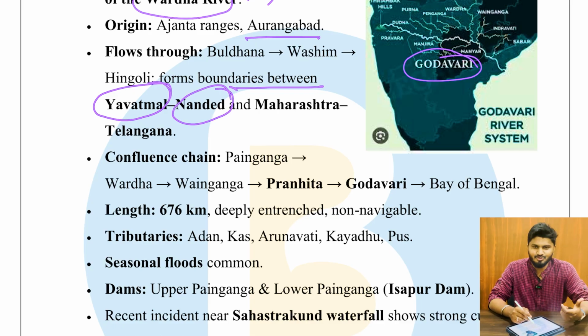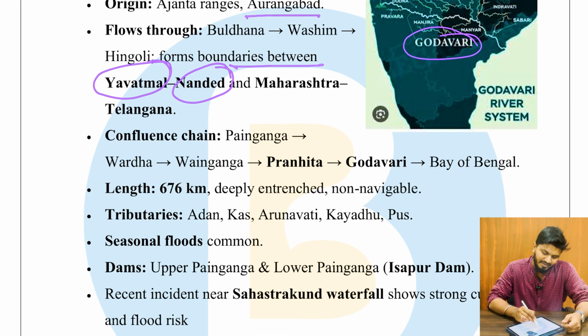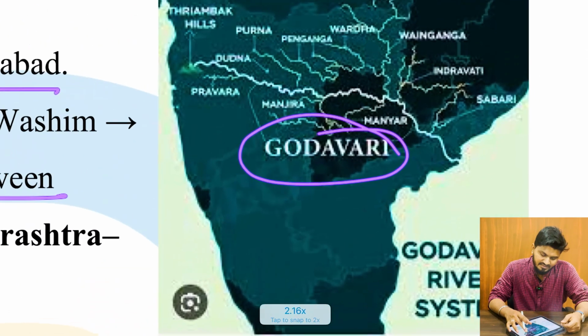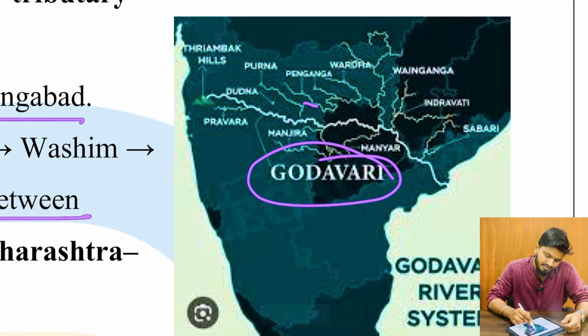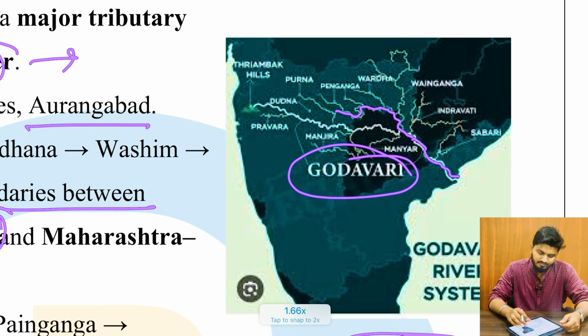Nanded is famous for banking coachings. Next, confluence chain: Penganga reaches Wardha and then it becomes Wainganga and Pranahita and finally reaches Godavari. Okay, and into the Bay of Bengal. So in this image you can see Penganga reaching Wardha and then Wainganga, Indravati and then this one, Godavari.